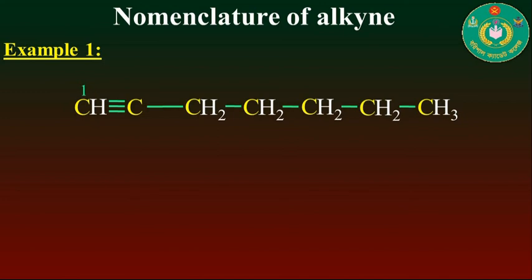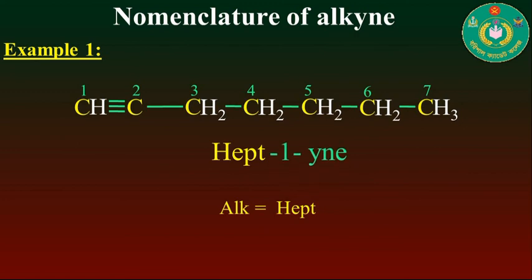So you will follow that the total number of carbons in the longest chain hydrocarbon will be 7. So the root will be hept, and the name of this compound will be hept-1-yne. Here hept is the root and 1-yne is the suffix.